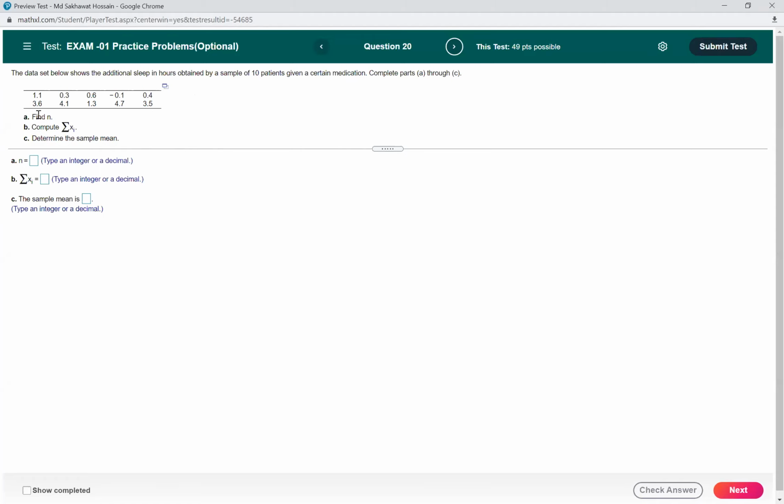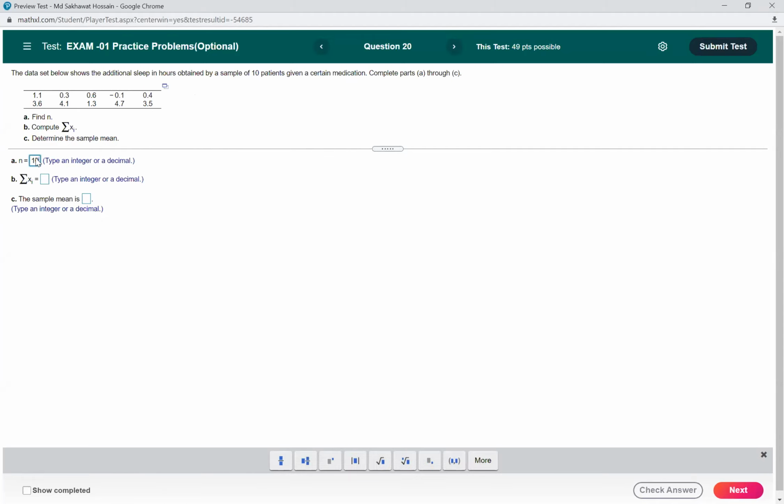So we have to find the number of observations. So we have 10 observations. So n is 10. Then we have to find the sigma of xi. If you do not know this notation, then you will not be able to find it.